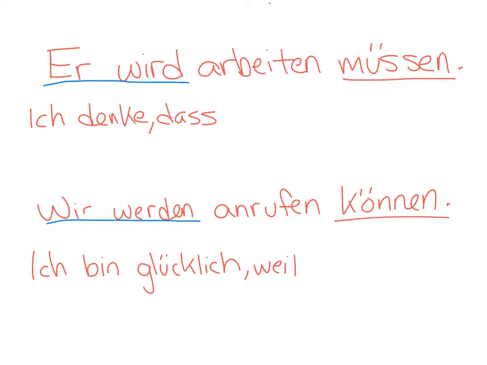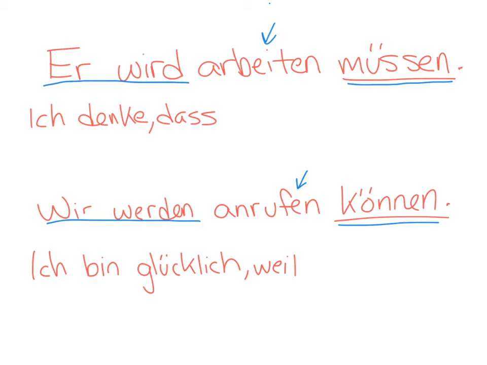And that modal verb will be at the very end of your sentence. That's your infinitive verb. So wird, in this case, müssen, so he will have to, and then arbeiten, he will have to work. Wir werden können, we will be able to, and then anrufen is to call. We will be able to call.